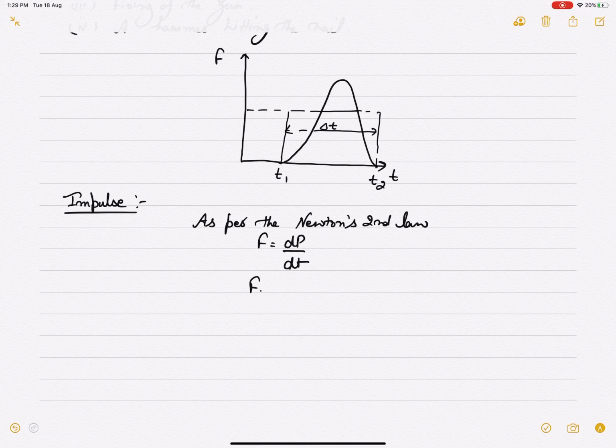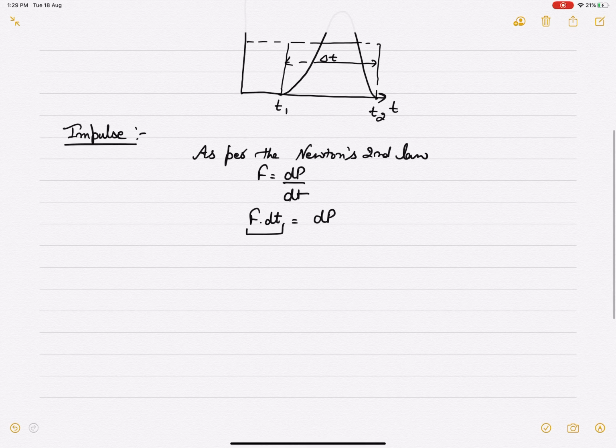Now when the force is applied for a small time period, this becomes impulse, and impulse is denoted by I. So F dt, I'll write it as I, is equal to dP, or change in momentum.